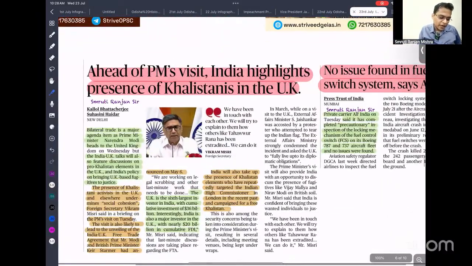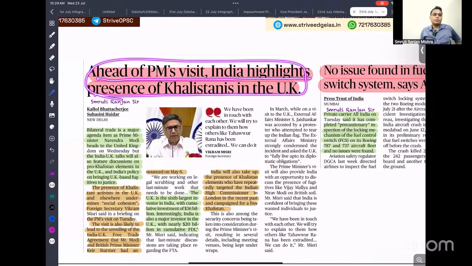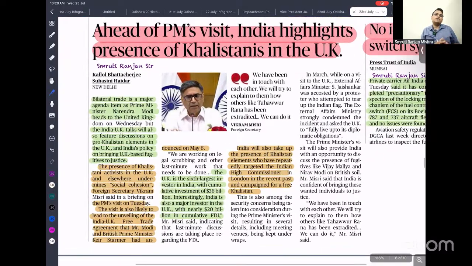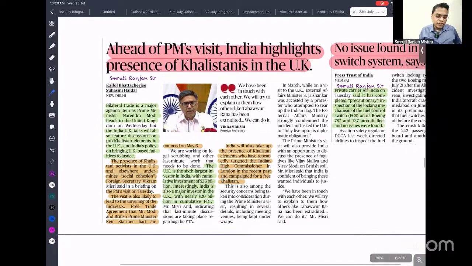Next one is: ahead of the PM's visit, India highlights the presence of Khalistanis in the UK. The Prime Minister is going to visit the UK, where he will sign the free trade agreement. We know that the UK is a developed country, and we have a trade surplus. If we have a good free trade agreement, it is win-win for both. It is going to promote our manufacturing sector, our cottage industry, our MSMEs and our service sector. At the same time, there is a concern that Khalistani elements are also present there.